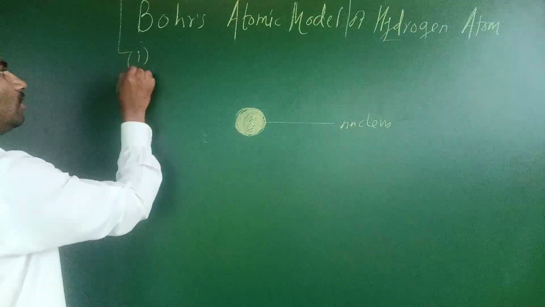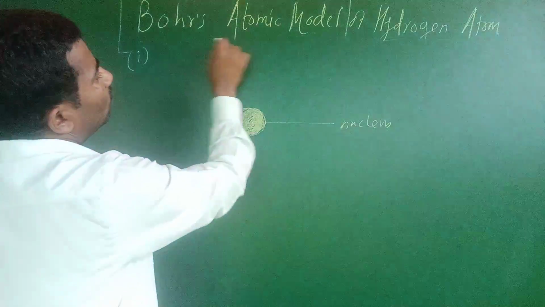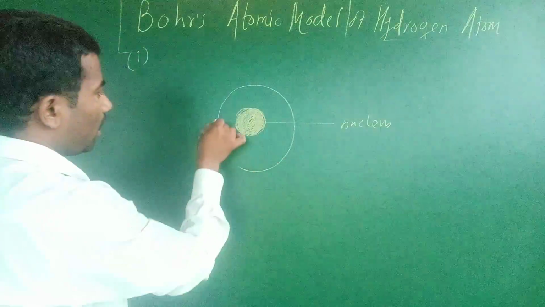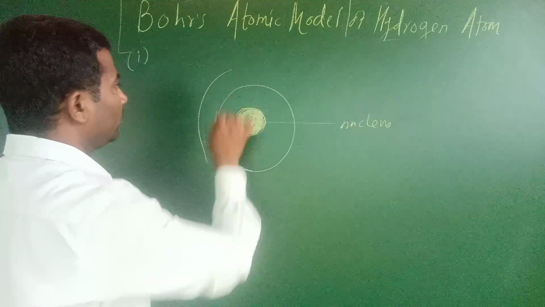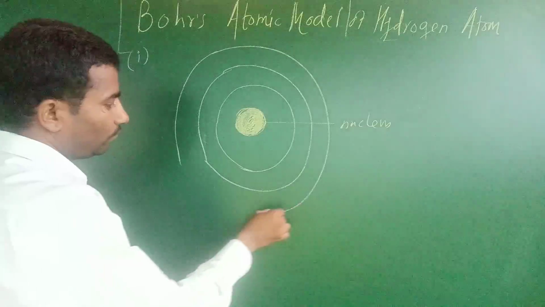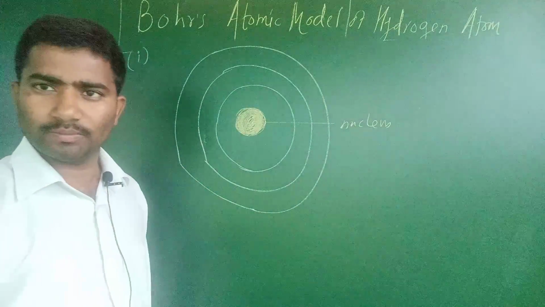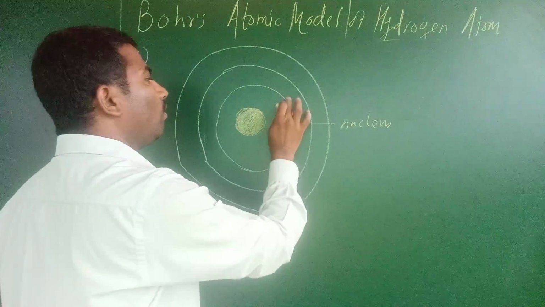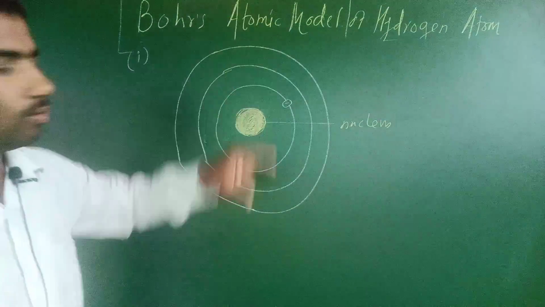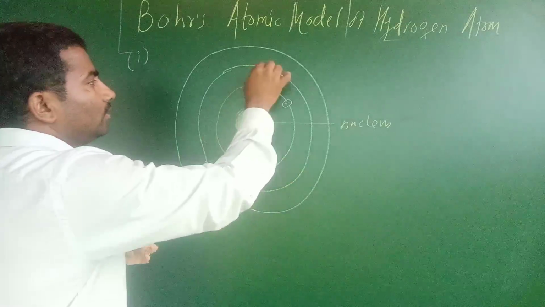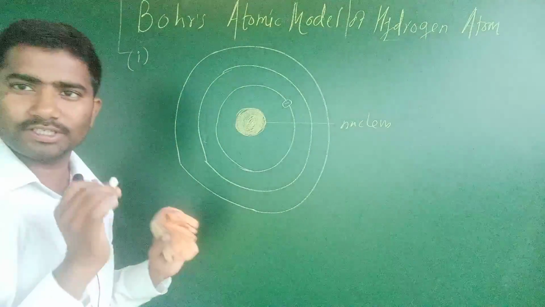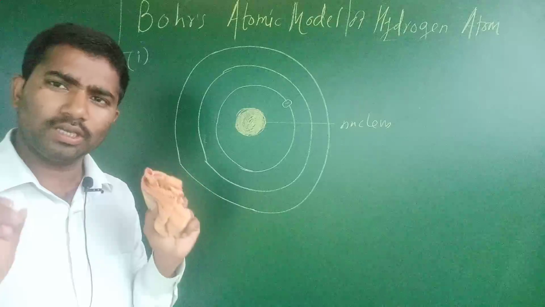First outcome. According to Bohr's atomic model, electrons are revolving in a fixed orbit, or stationary state, or allowed energy state.